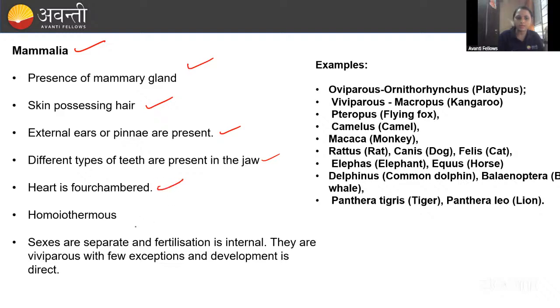And the heart is four chambered, and homeotherms means what? Warm blooded animals. We can maintain a temperature, right? Sexes are separate. Yes, the male and females are different here. And we are egg laying. Mostly viviparous; only one egg laying mammal is there, that is the platypus. Remember, egg laying mammal. Others will directly give birth to the young one.